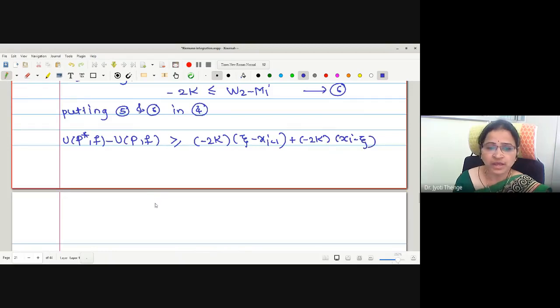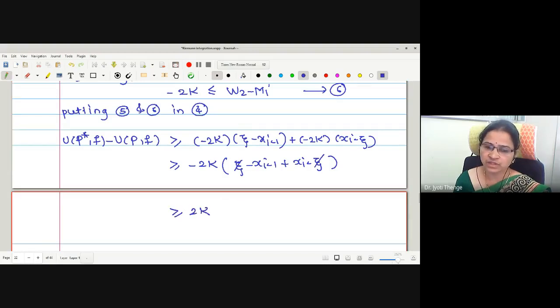Xi minus zeta. If you have a doubt, you can ask me. If you stop me at any time, you can ask. Now what we will do? We will take minus 2k common and we will write the remaining terms. And again, if we observe, zeta gets cancelled and we remain with minus 2k into xi minus 1. But that xi minus 1 is delta xi.